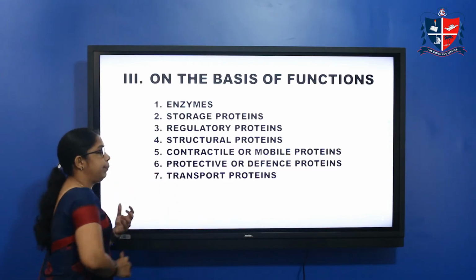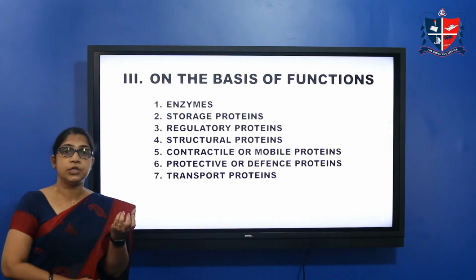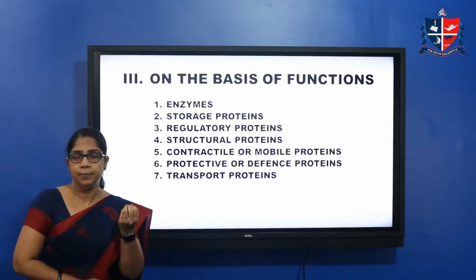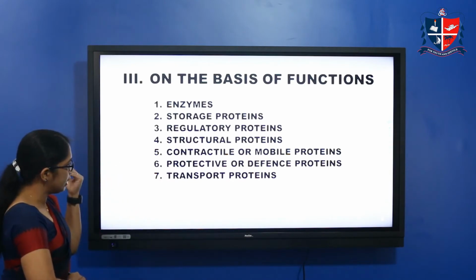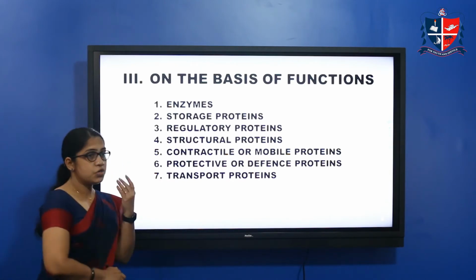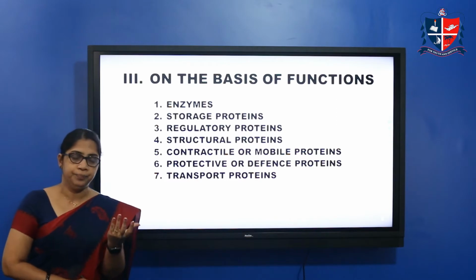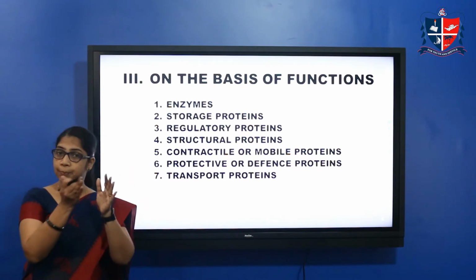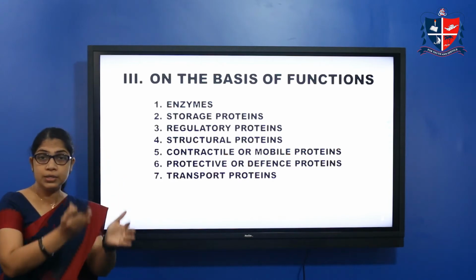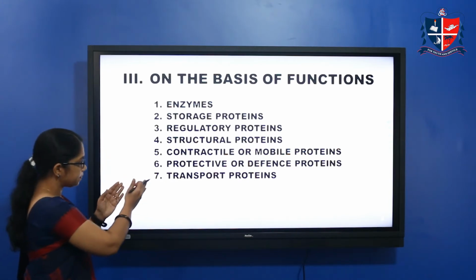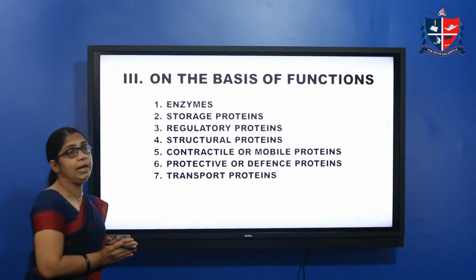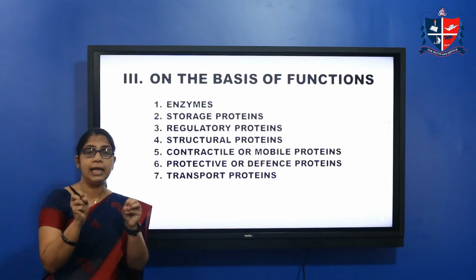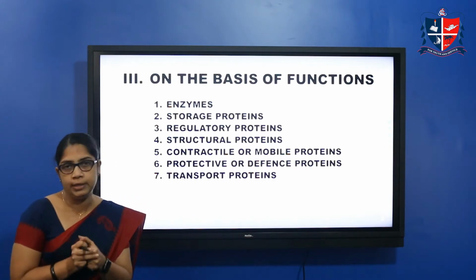Okay, then regulatory protein. For example, in the case of hormones like insulin, they are regulating the carbohydrate metabolism. Okay, regulatory proteins. Then structural proteins. Structural protein, for example, keratin of hair or nail. Okay, these proteins give support to the structure. So they are called structural proteins. Then contractile or mobile proteins. For example, actin, that protein that helps for the heart muscle movement.